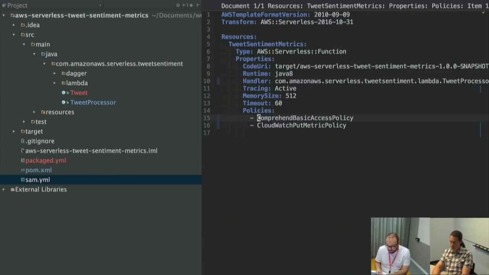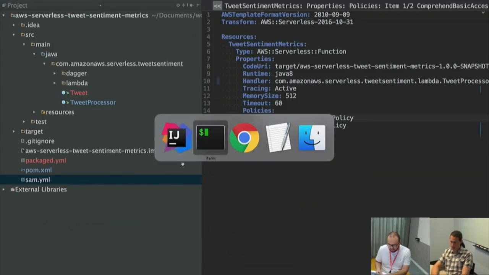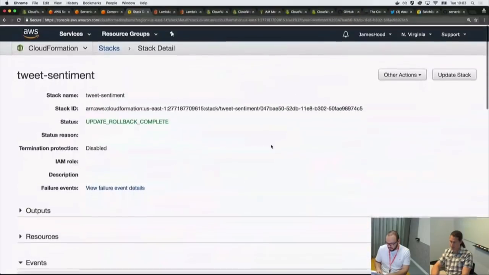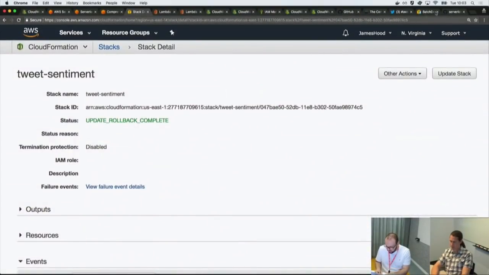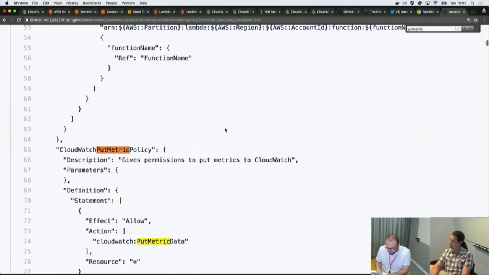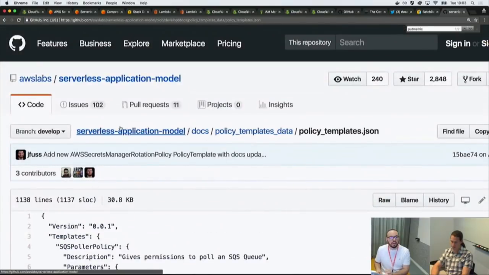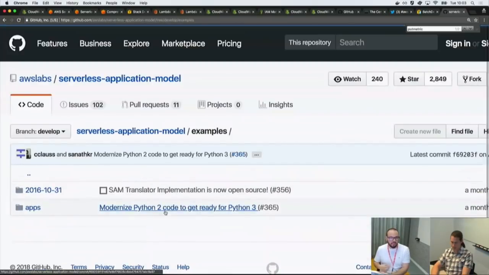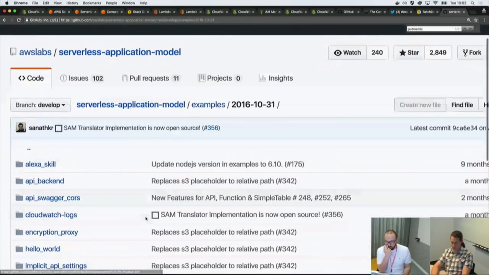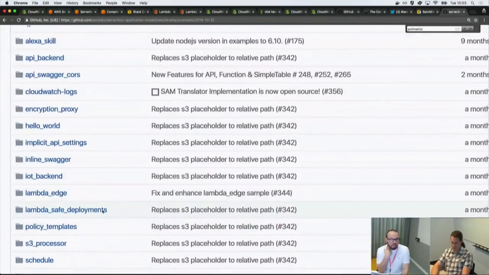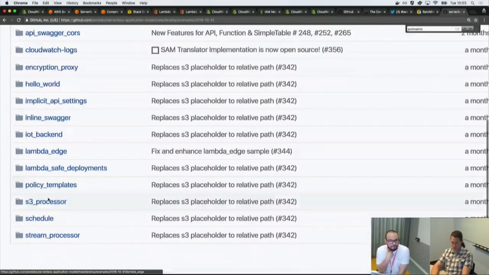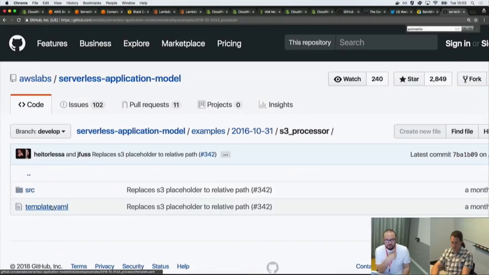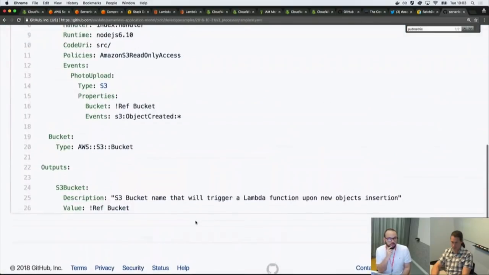I was looking for that quick access policy for you in the meantime. I have an additional policy as an example. Let me see where I can send it over to you. You can go to SAM, but there's also a cookiecutter that I created to speed those things up. If you go to GitHub, AWS samples.